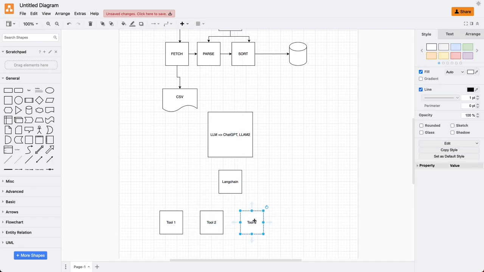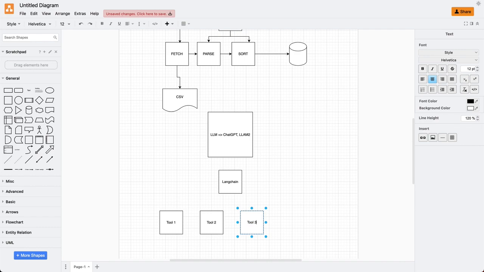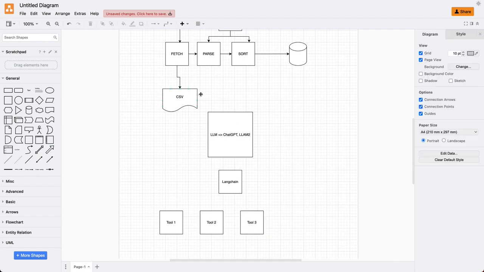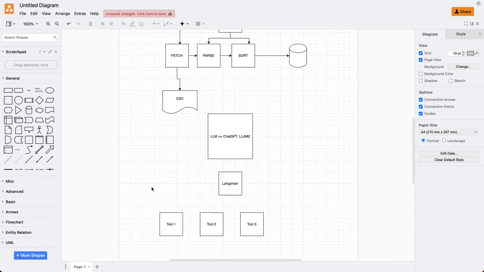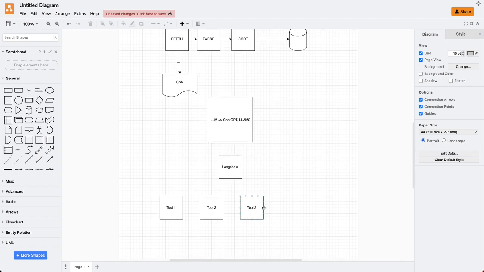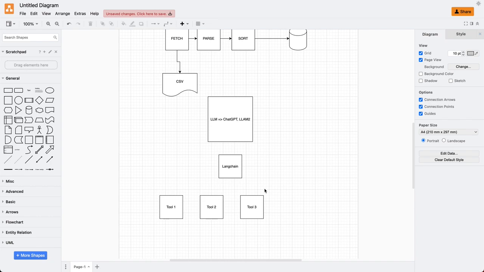I'm just showing you the comparison between our basic understanding of chains and actions, and then looking at how LangChain handles actions, or how LangChain maintains its own chain, which is ultimately handled by the LLM.